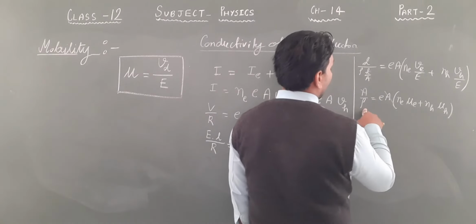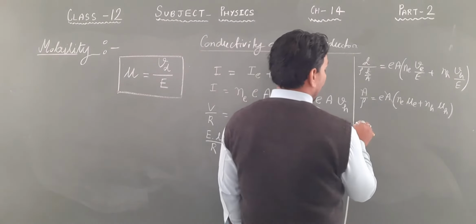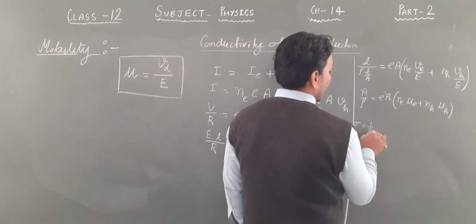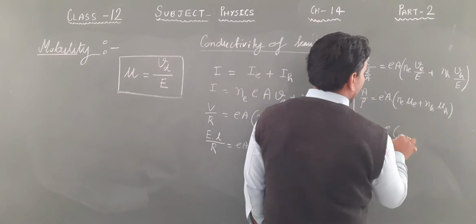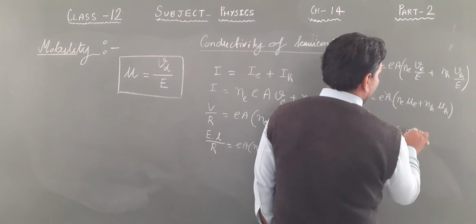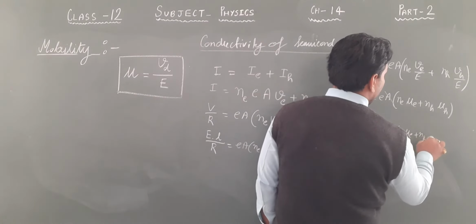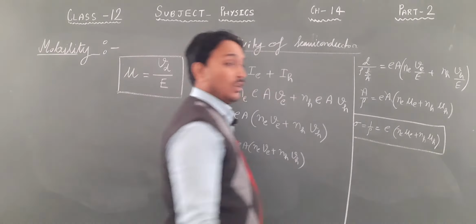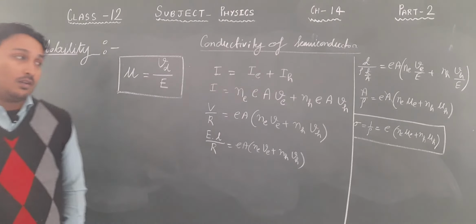This is 1 upon rho. 1 upon resistivity is called conductivity. Conductivity is denoted by sigma. Sigma is equal to 1 by rho, and 1 by rho is equal to E inside the bracket, and E mu E plus NH mu H. So this is the formula for conductivity of semiconductors.